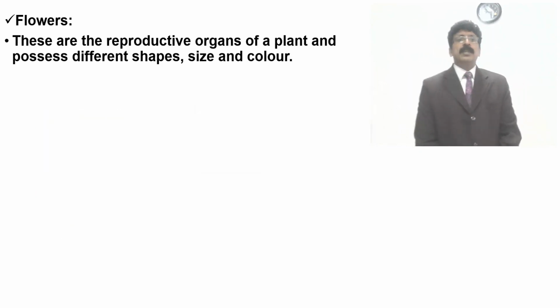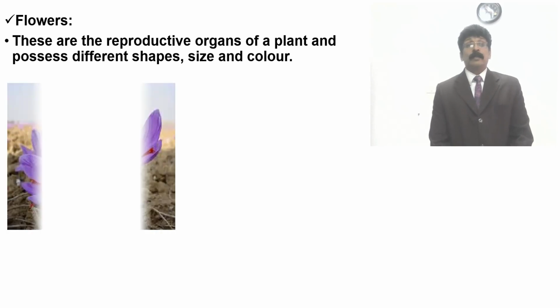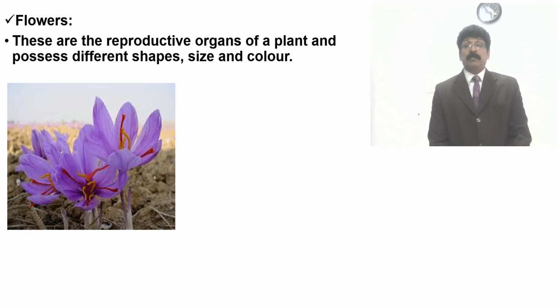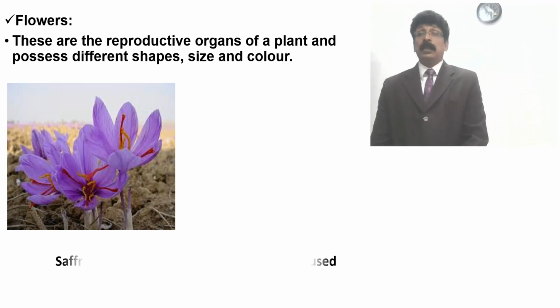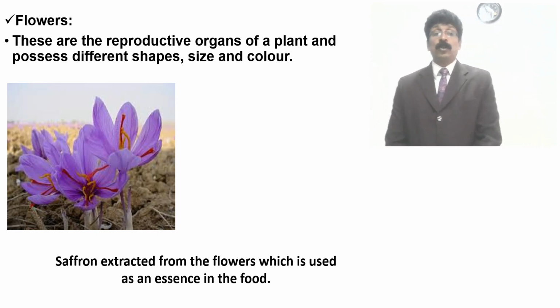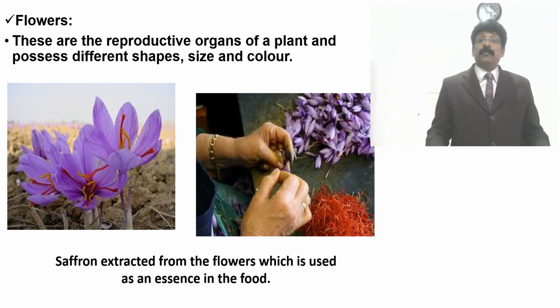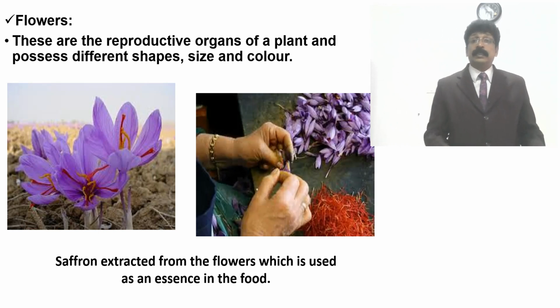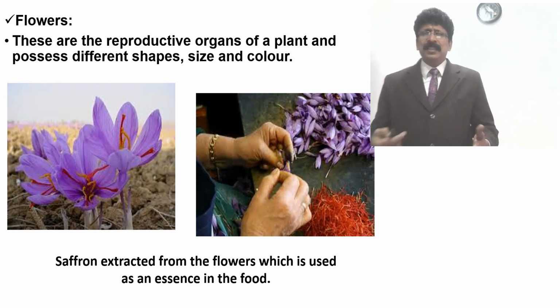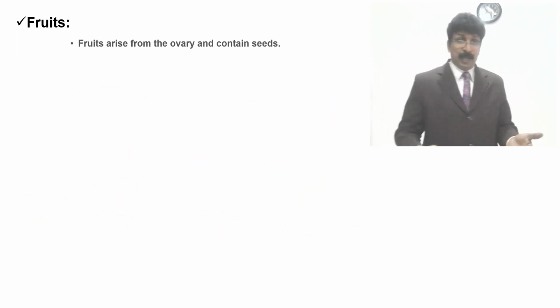Flowers are the reproductive organs of plants and possess different shapes, sizes and colors. Flowers, for example, can be of many types; color is an example, saffron. We are taking the stigma alone. Saffron is extracted from the flowers and used in the essence of food. In saffron, you can see the stigma of the flower which is collected. So this is one example I am telling. These are some of the important factors of morphological characters that have to be identified for their quality.